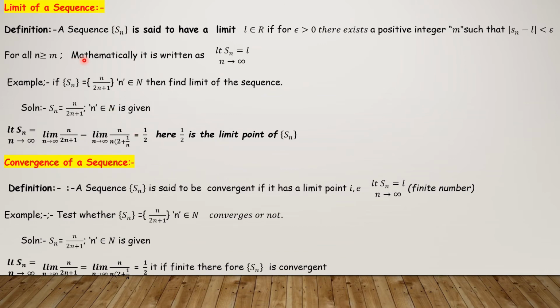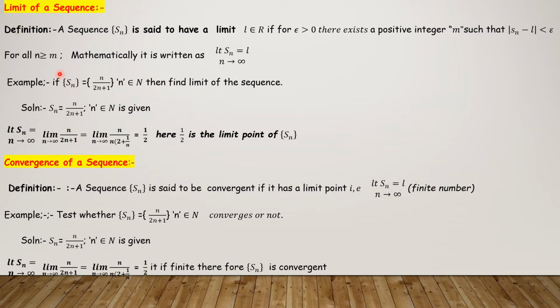As I told in the last class, there is no big difference between functions and sequences. Why? Because functions are defined with variables, whereas sequences are defined with numbers. A sequence is a function whose domain is the set of all natural numbers. Here the sequence is also a function.